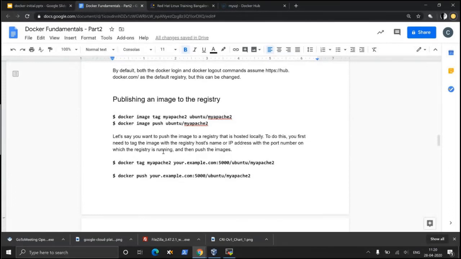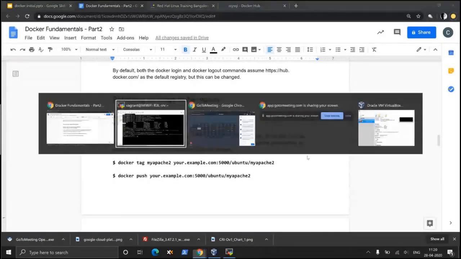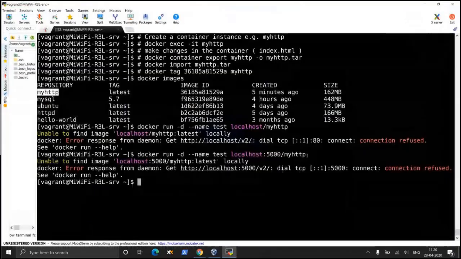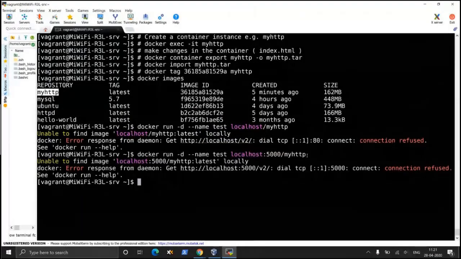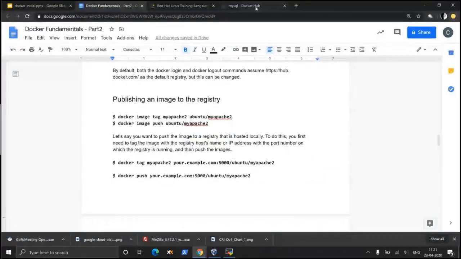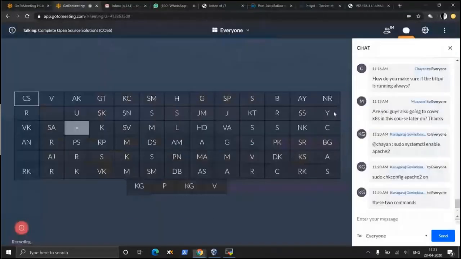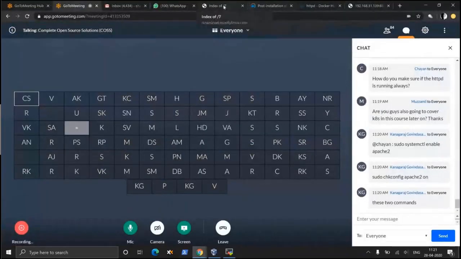If you want to push the image to a registry, that should be hosted locally, but I don't have a registry hosted locally. So I need to create a local registry. How do I create a local registry? That brings us to the topic, how can you create your own local registry? To create a local container registry, you go to Docker Hub.